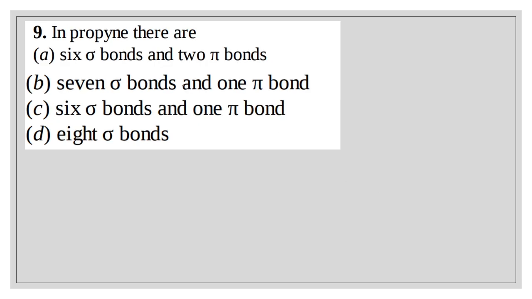Question number 9. In propyne, propyne means it has a triple bond. Now here this is a sigma bond, this is sigma, this is sigma, this is sigma.